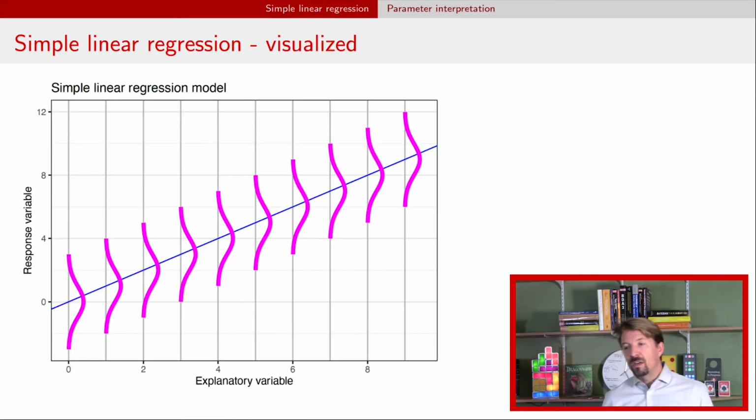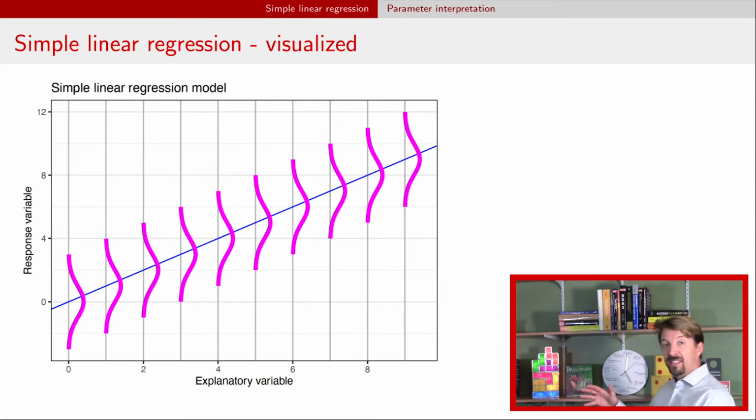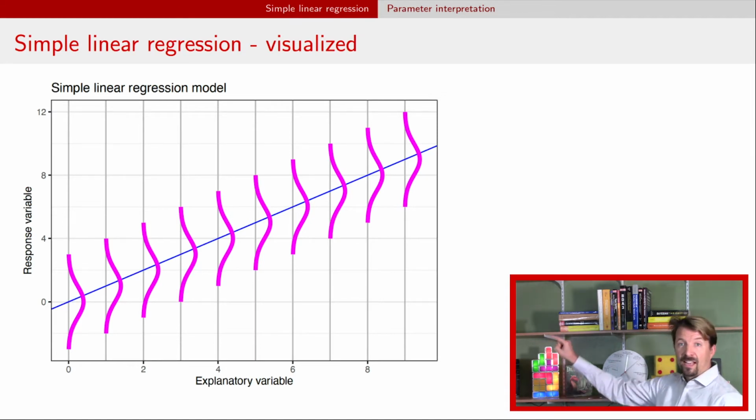All right, so this is just going back to that picture. The only thing that I've changed here on the picture is that I've actually put in the x-axis numbers and the y-axis numbers. So the first thing is beta naught. Beta naught is what happens when x is 0. So you find x equals 0 on the x-axis, that's our explanatory variable. In this case, the way that I constructed this, I set that intercept to be 0. So you'll see the blue line crosses y equals 0 right when x equals 0. And that's our beta naught value.